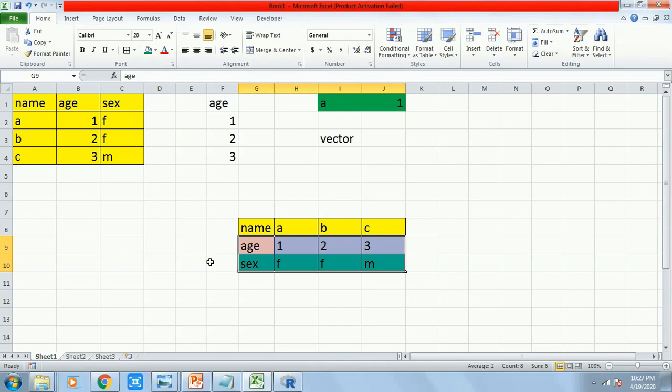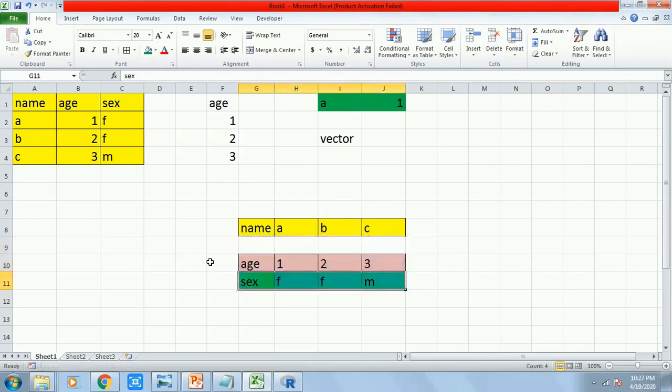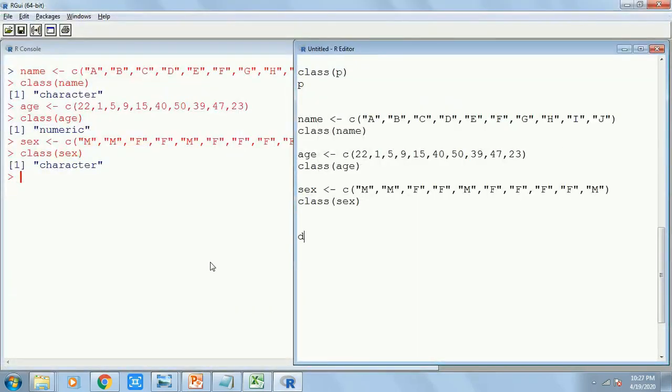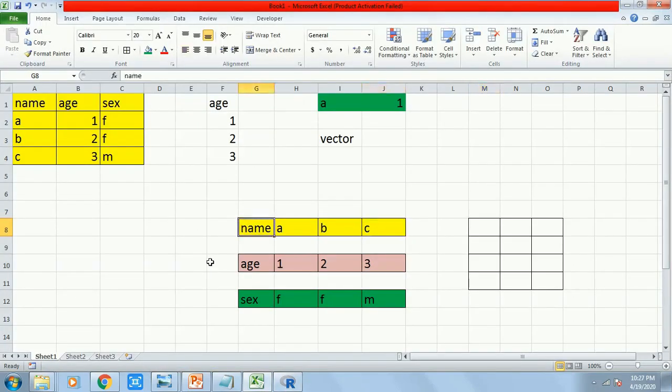Okay, this is how I have it, different vectors. In a data frame, what I will be doing is creating a frame-like structure, just a frame-like structure. How to do that? By writing data.frame. In this data frame, I will take the first vector and I will put it here like this.